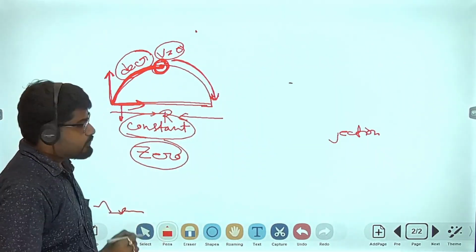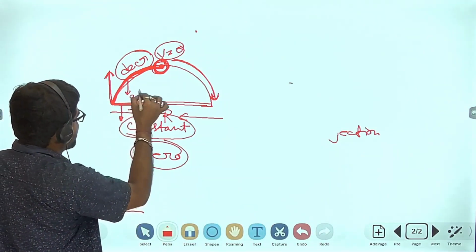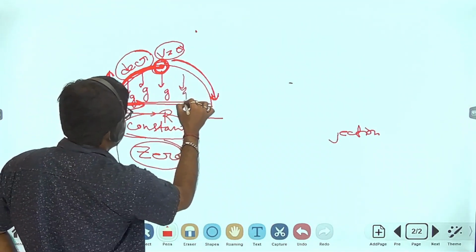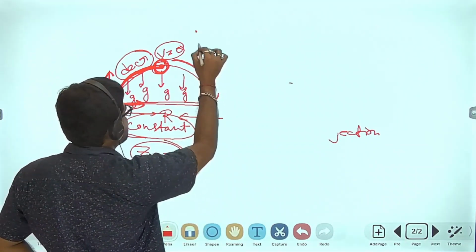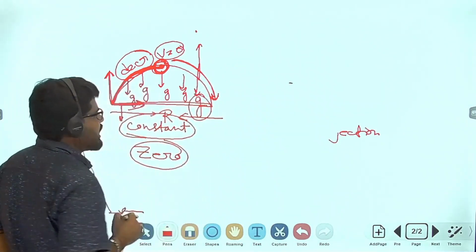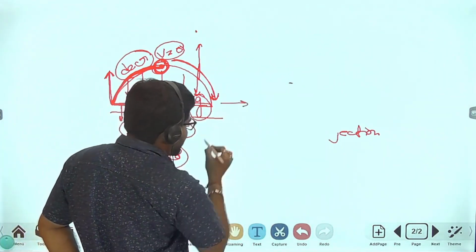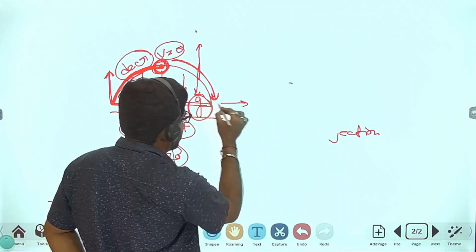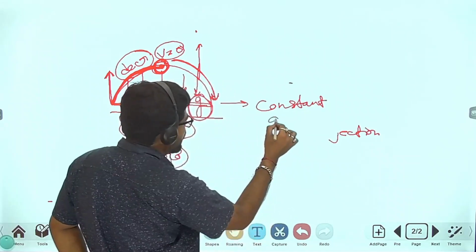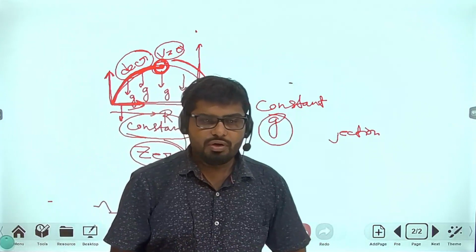Okay, then what about acceleration? Look at here, at every point there acts acceleration due to gravity. This is the vertical velocity, and in the downward direction acts the acceleration due to gravity. That means for vertical velocity, the acceleration will be constant, which is small g, acceleration due to gravity, right?